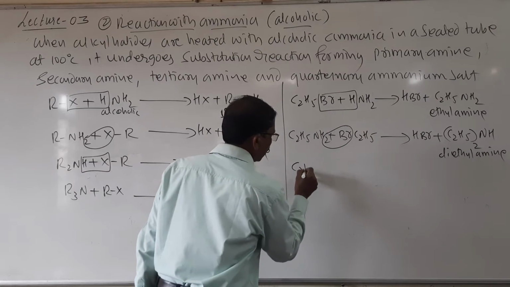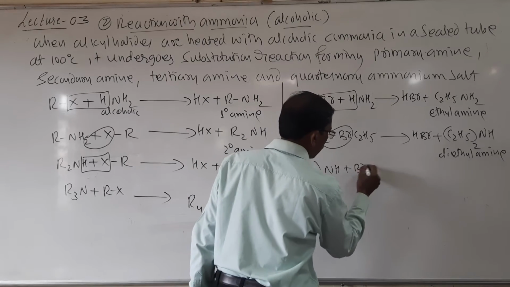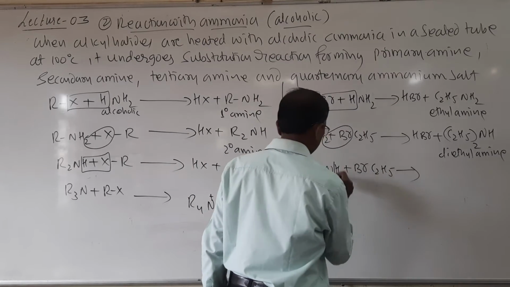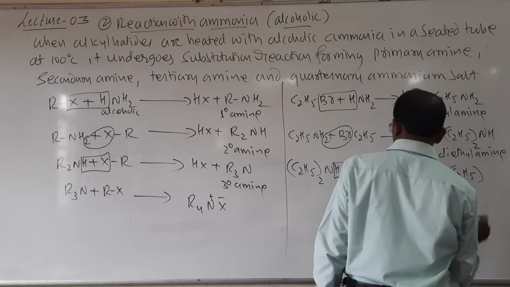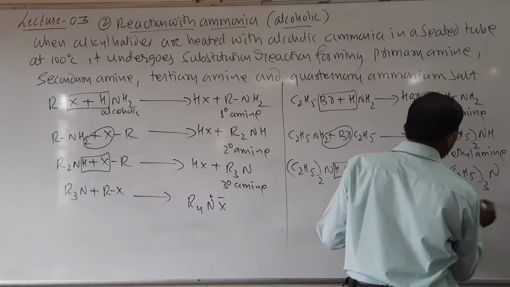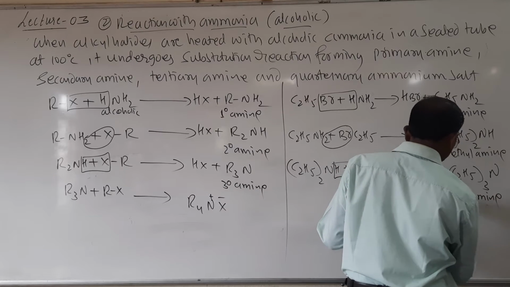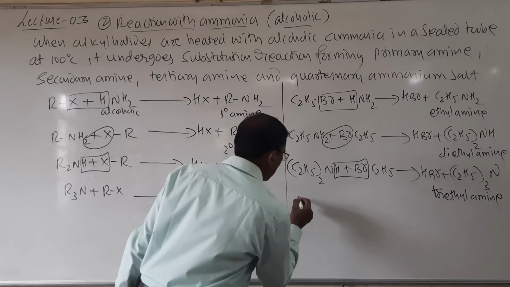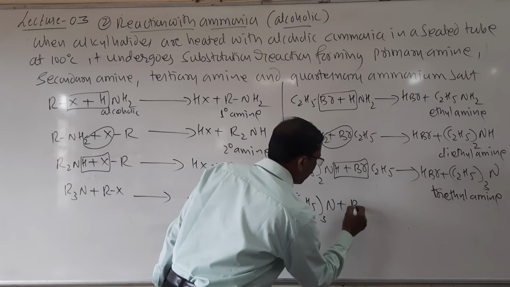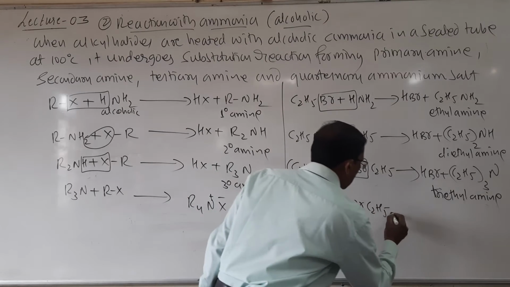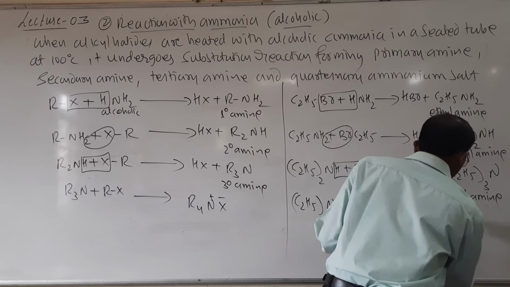Then this diethylamine (C2H5)2NH again reacts with ethyl bromide and forms HBr plus (C2H5)3N, called triethylamine. Finally (C2H5)3N reacts with ethyl bromide and forms (C2H5)4NBr.